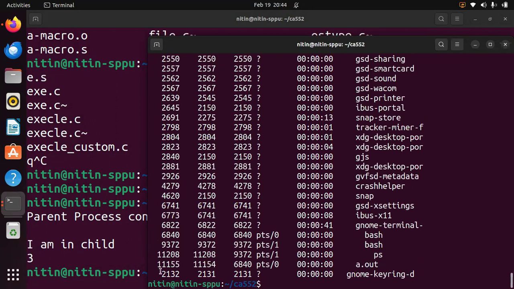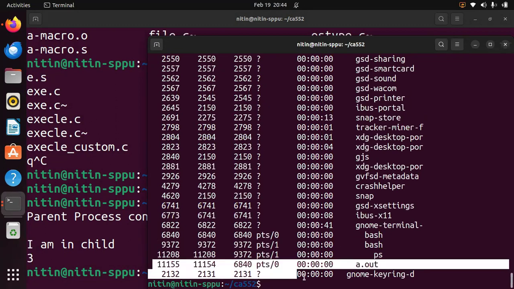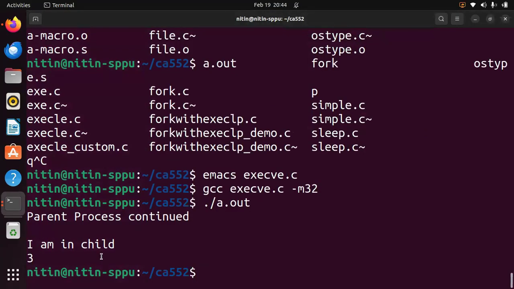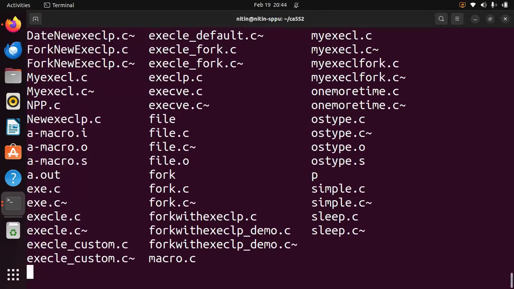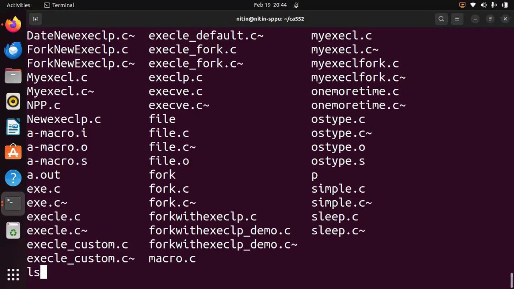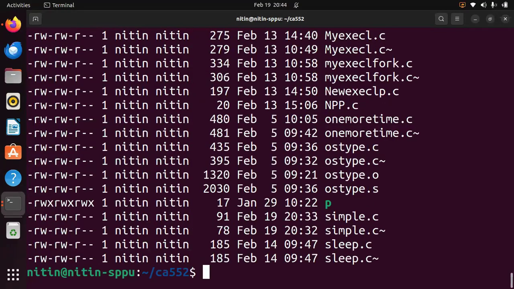You should see 11155 is here, a.out. Now a.out would be executing the ls command after that. Now you will see that the child got terminated, a.out was gone. Here it is for the shell bash.